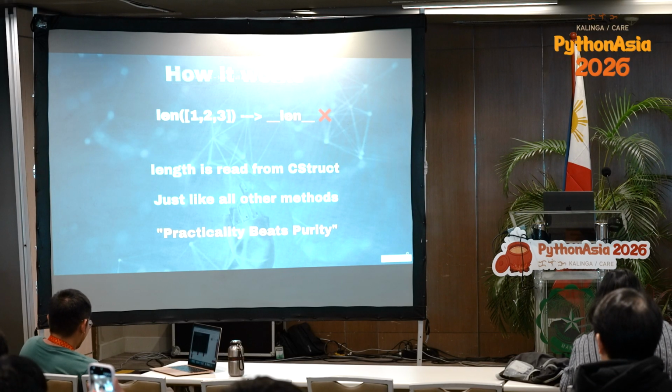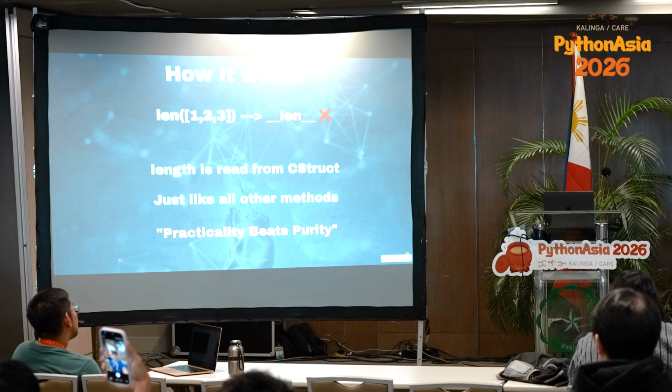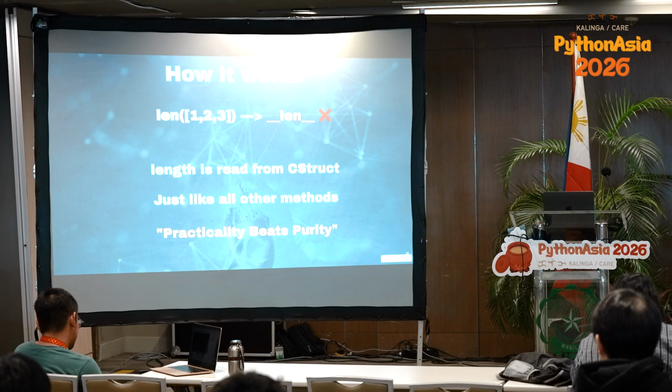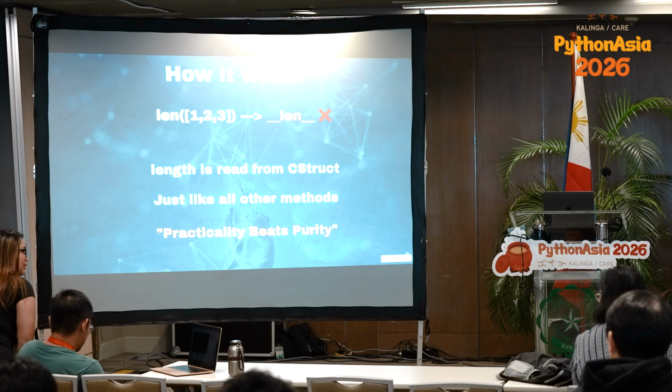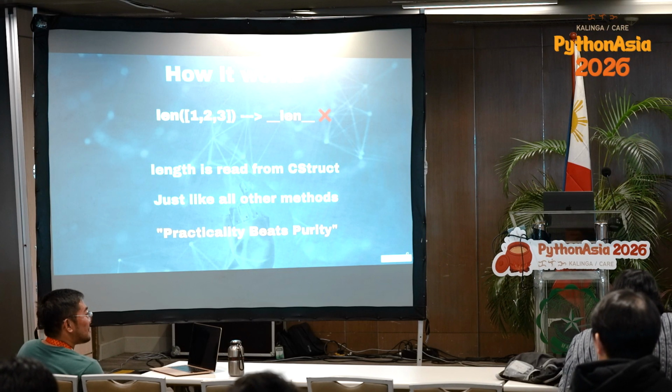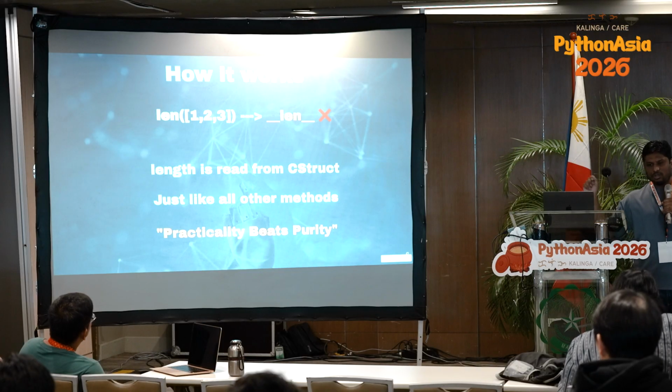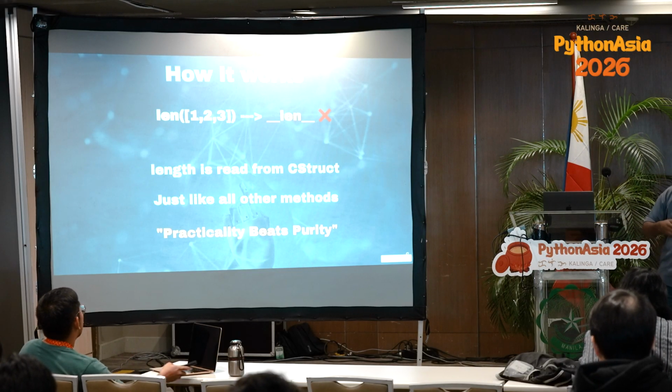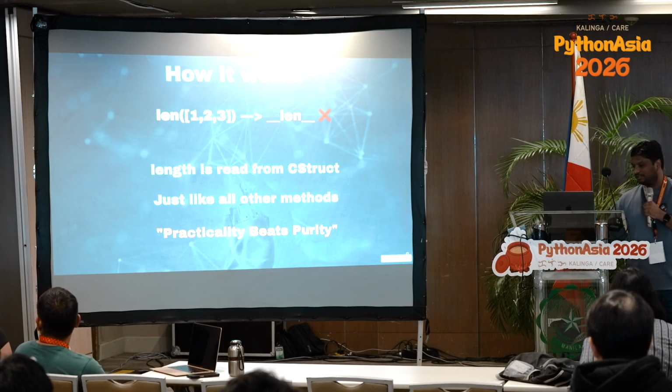One of the Zen, practicality beats purity. So C Python or C struct is the purest form, but it's not practical. We cannot go to C struct and write code in C. So what's practical? Practical is dunder methods. That's where practicality beats purity, this Zen of Python comes into picture. Calling these methods is more practical, but it's not pure. Purest form is the C struct form.